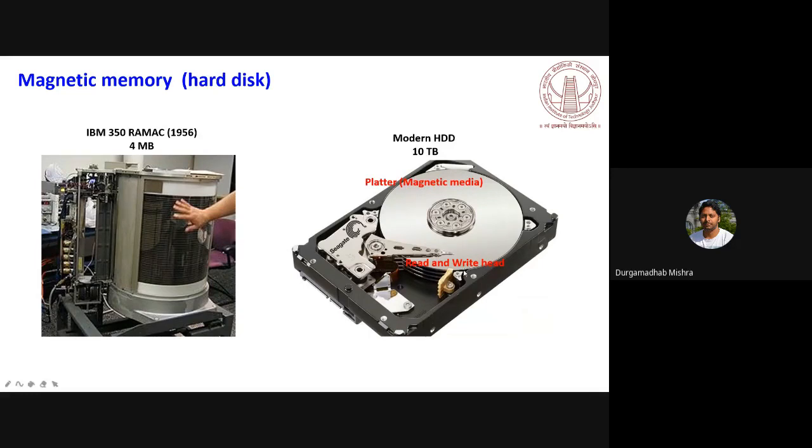It consists of a magnetic medium again, where you store the information, which is known as your platter. So it is like a disk, and then you have this small portion, the red color circle you see here, which is the read and write head.